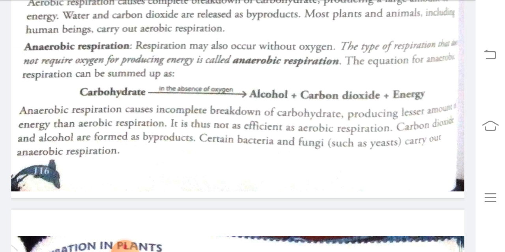The equation for anaerobic respiration can be summed up as carbohydrate in absence of oxygen gives rise to alcohol, carbon dioxide plus energy. Here is the difference in waste products. In aerobic respiration, the waste products are carbon dioxide and water, whereas in anaerobic respiration, the waste products are alcohol and carbon dioxide. So only the water is replaced by alcohol.